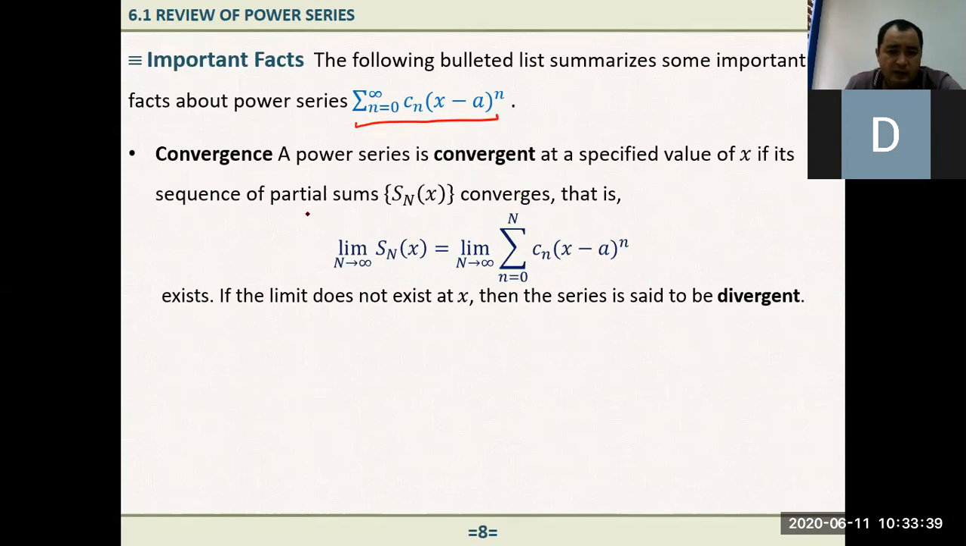A power series is convergent at a specified value of x, at any point of x, if the sequence of partial sums converges. That is, the limit when n goes to positive infinity of this s sub n of x must exist. And also from calculus, you know what we mean by this, right? It must exist means we should be able to calculate this limit. When you evaluate this limit, it must approach something. Since here we have x, it must approach some kind of function, maybe x or x squared or something.